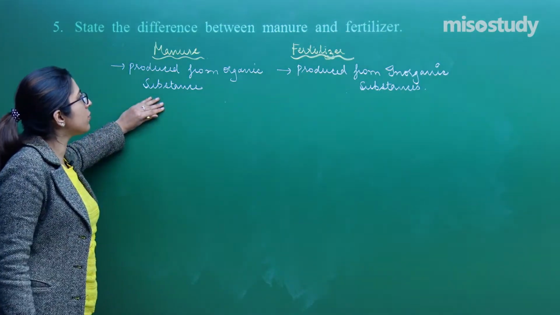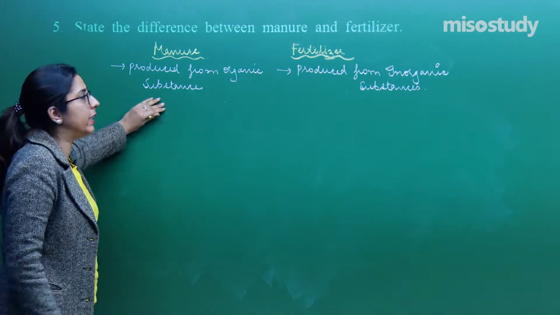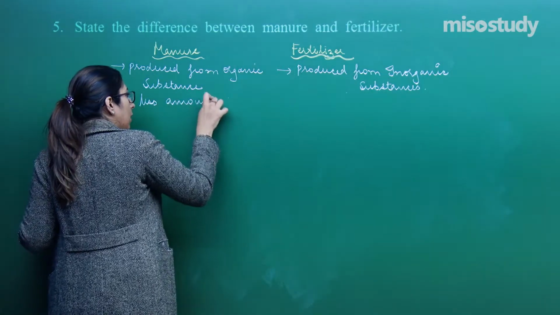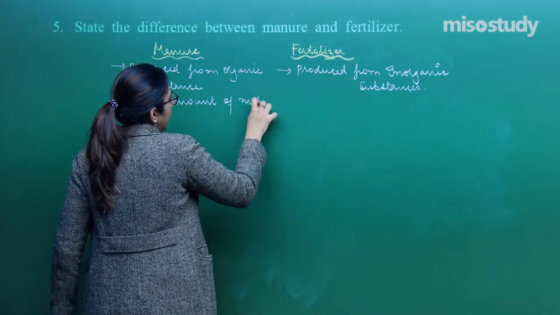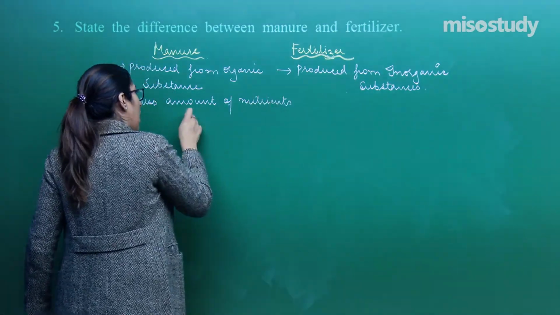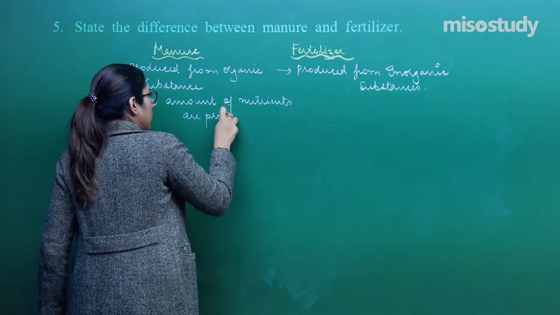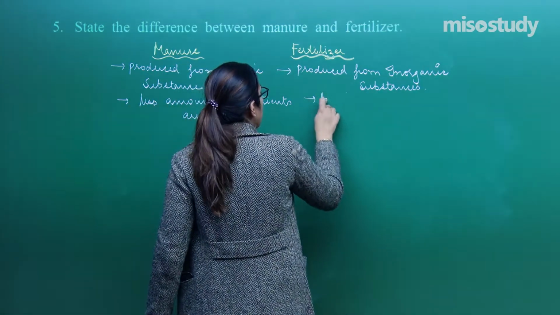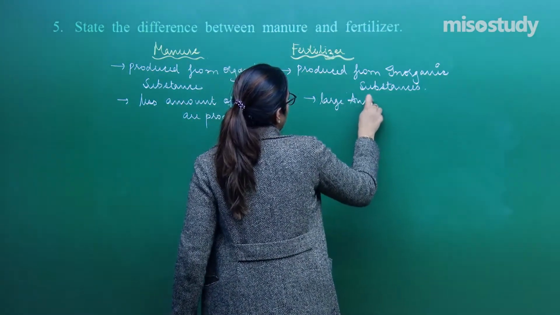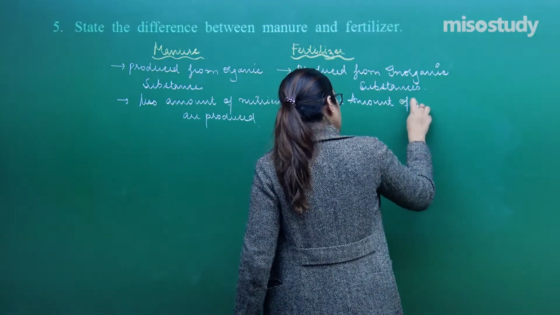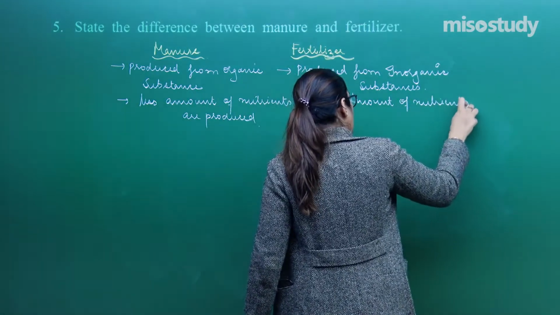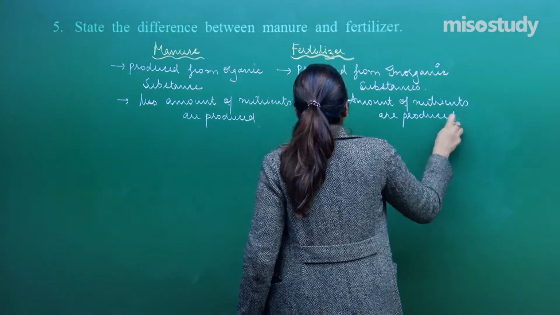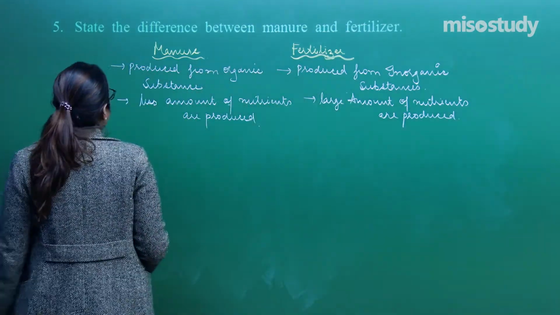The amount of nutrients provided by manure is less as compared to fertilizers. So a less amount of nutrients is produced, whereas on the contrary, a large amount of nutrients is produced. Is it fine?